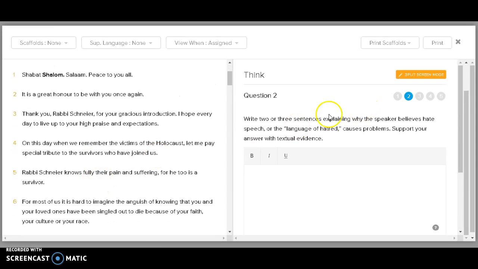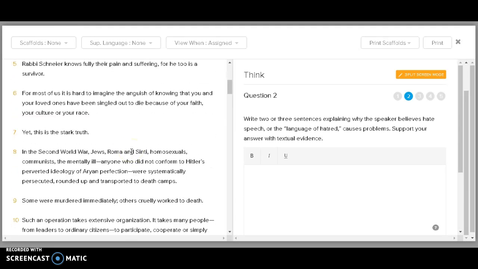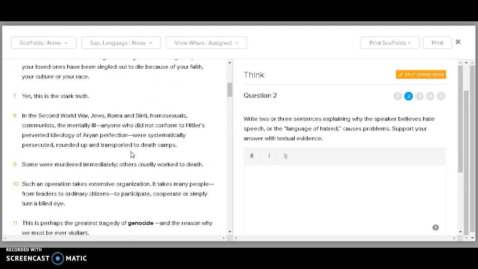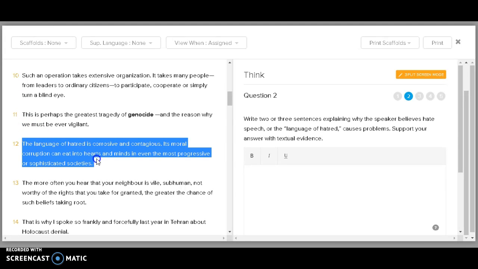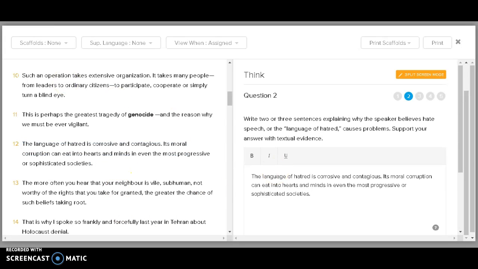So as I go down, I'm going to look for language of hatred. I'm going to find the text where it actually talks about it. It's right here. So I'm going to copy this quote into my answer right away. I'm going to put it in quotes to make sure I don't forget.